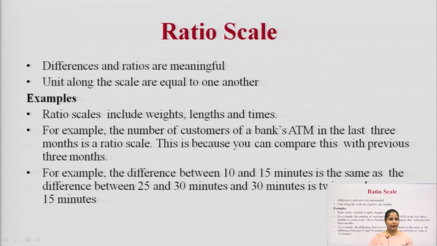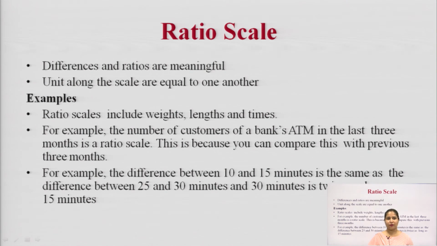If you say, like in the interval scale, suppose you rate a product from 1 to 5, where 1 means very good and 5 means very bad, then when you talk about 4, it does not mean that the value is 4 times less or 4 times higher. But in the ratio scale we talk about that meaning.